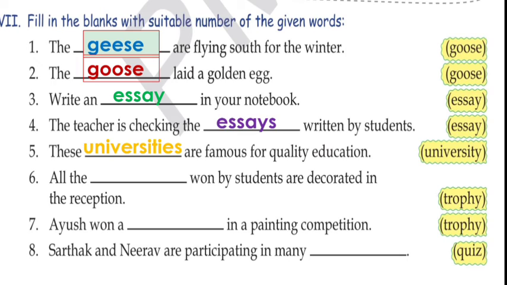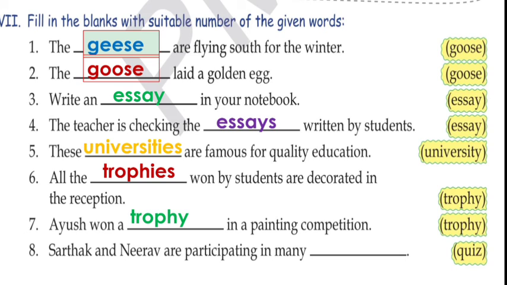Number 6, all the dash won by students are decorated in the reception. Now all represents plural form, so all the trophies won by the students are decorated in the reception. Now number 7, Ayush won a dash. Again a represents a singular noun, so here should be only trophy.